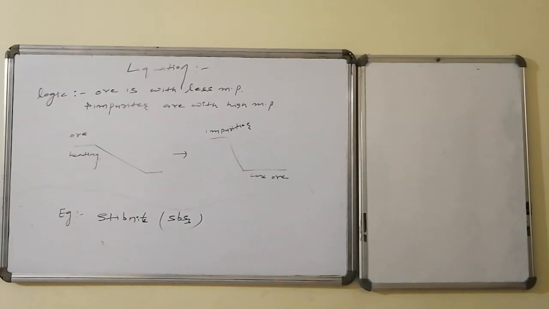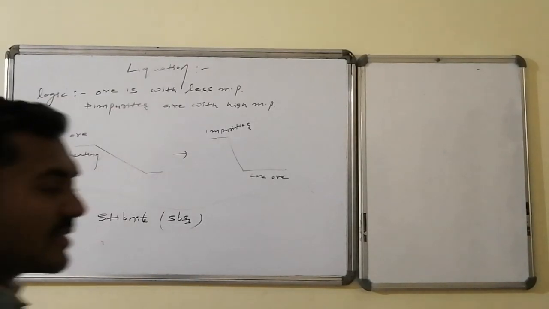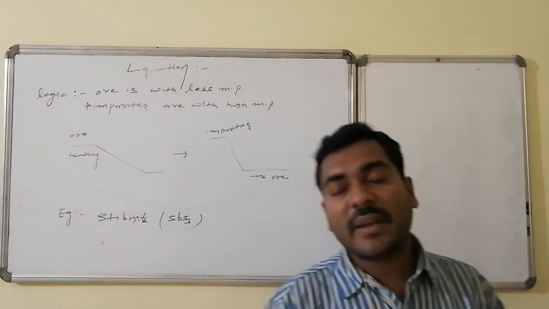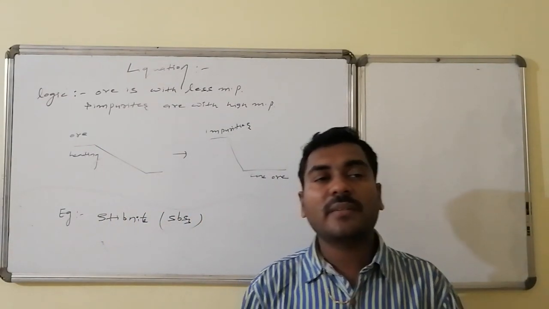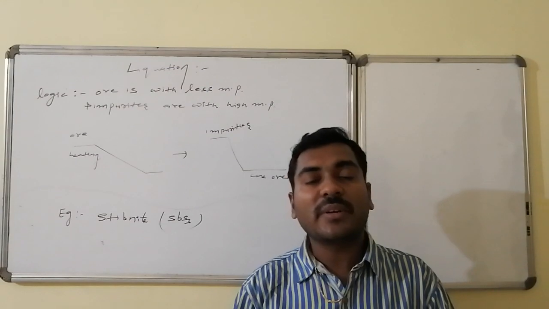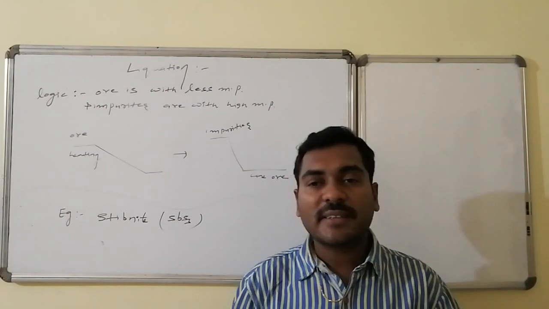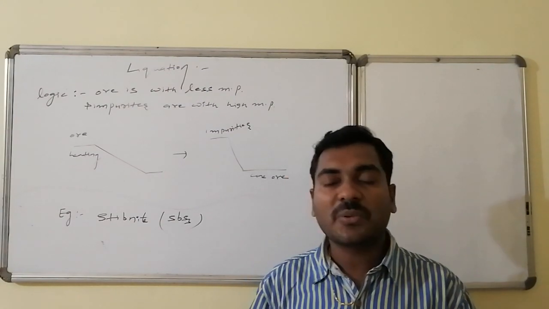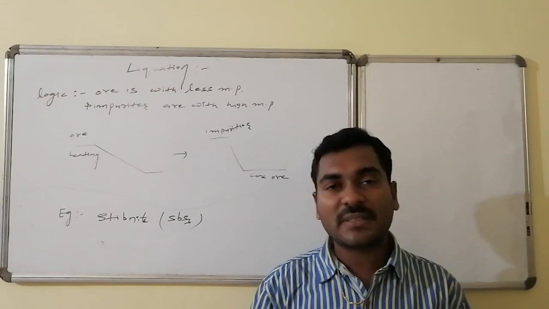Yes, liquefaction, which is the last physical method. The basic logic behind liquefaction is that the ore has a lower melting point, whereas impurities have a higher melting point. In such a case, in a furnace, the ore is taken by increasing the temperature.